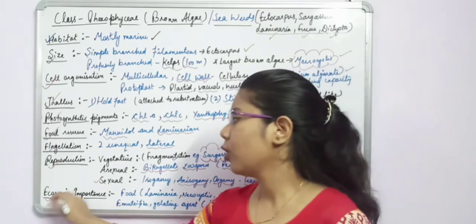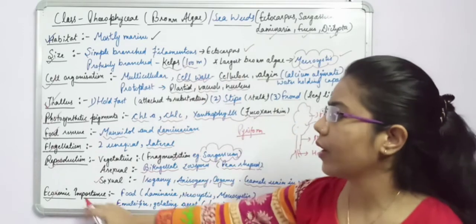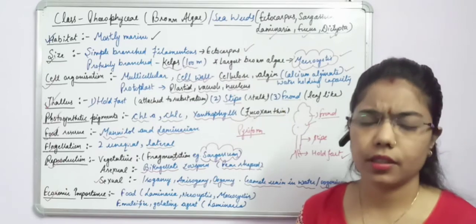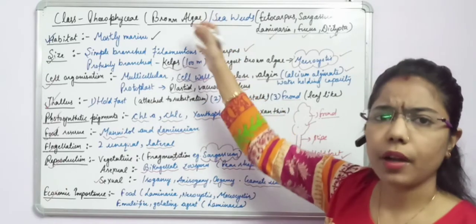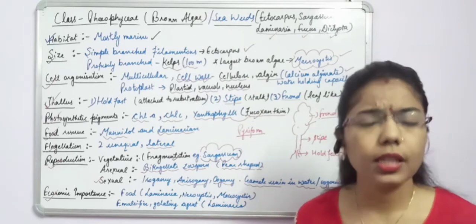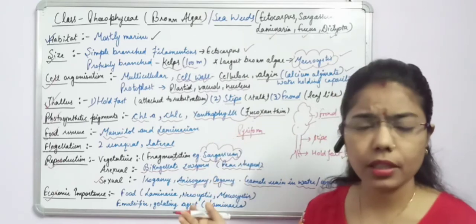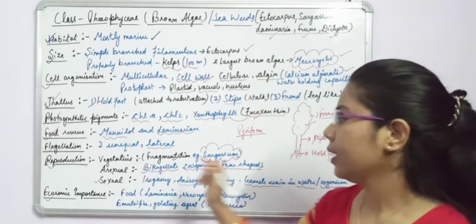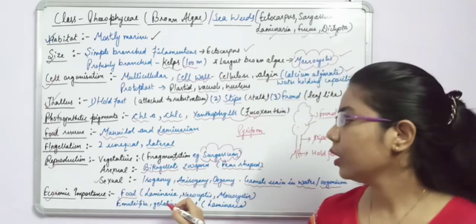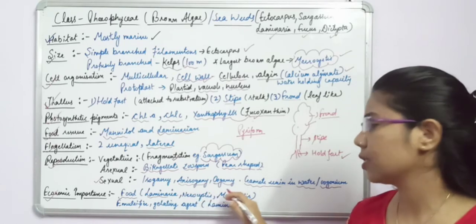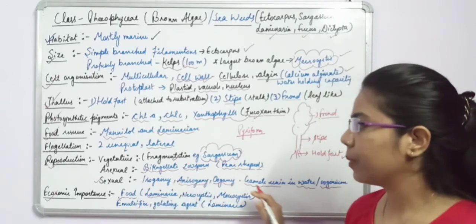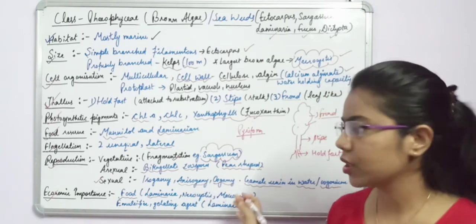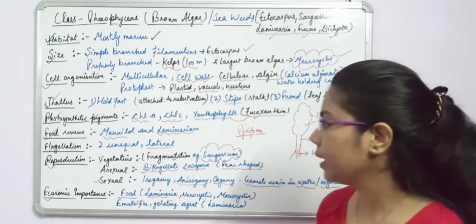And now economic importance, as we have discussed the whole of Phaeophyceae. So what is the importance? As we have already said, we use it as seaweed, or we can consume these types of brown algae, which are very nutritious, as they contain chemicals or food reserve material which provide the iodine supplement, right? And what are the examples we have quoted here for food? Laminaria, Nereocystis, Macrocystis, all these are algae which we can consume. Along with this, Sargassum is also there, which is edible for human beings.